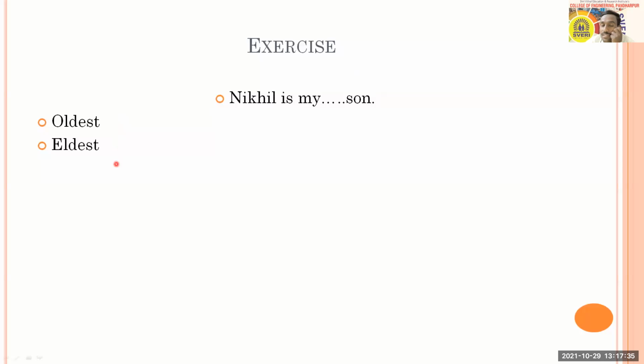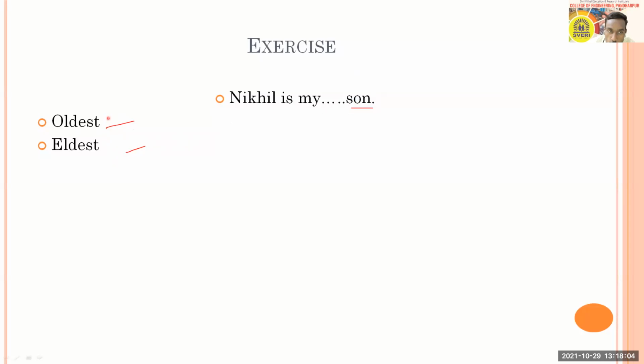Then a similar question: Nikhil is my dash son. Oldest son or eldest? Eldest. Akshada, others, what do you feel? Here also, all you people need to understand that son is in a close relation.